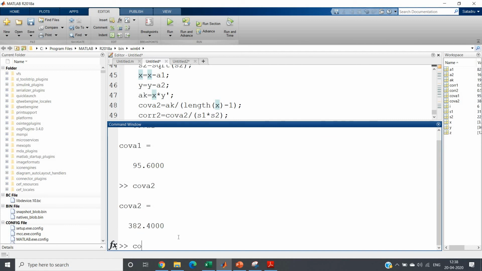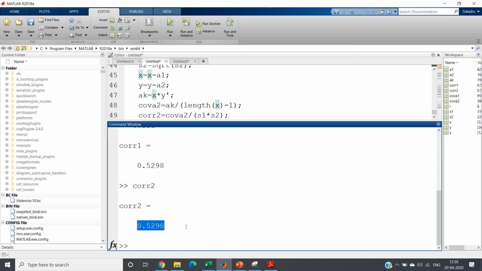But if we check cor1, we will be getting 0.5298. Similarly, cor2 also we will be getting 0.5298. So as a result, what we can see is that correlation is giving us the same value, and correlation always ranges from -1 to 1. Whenever it is positive, that means they are positively correlated, that is, with increase in a particular variable, the other variable will also increase, with decrease in a particular variable, the other variable will decrease, and if it is negative, that means the two variables have a reverse relationship.